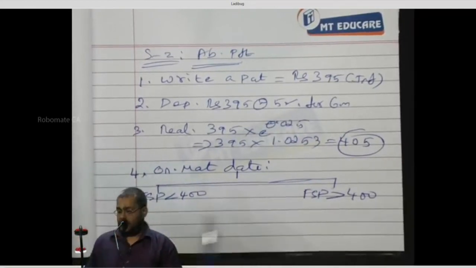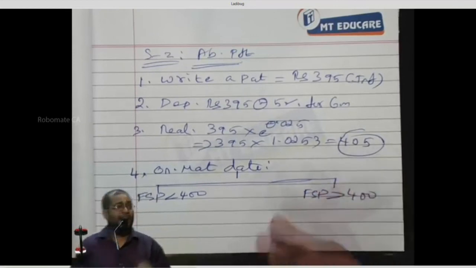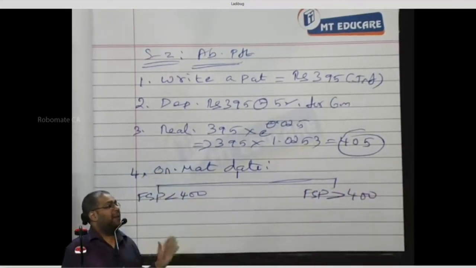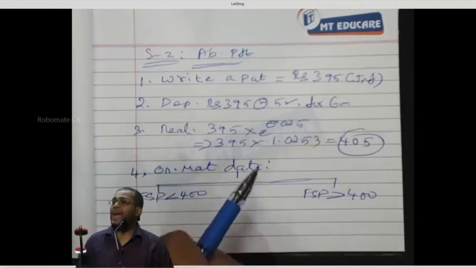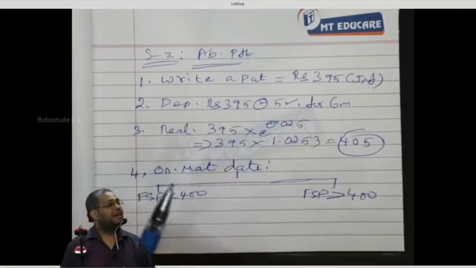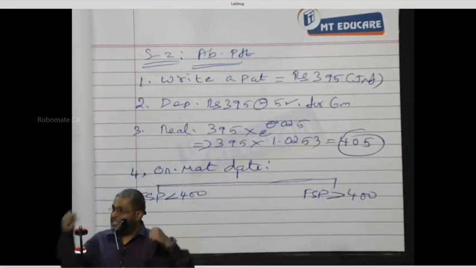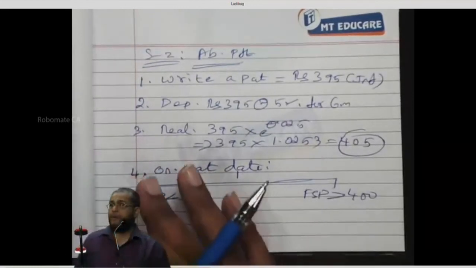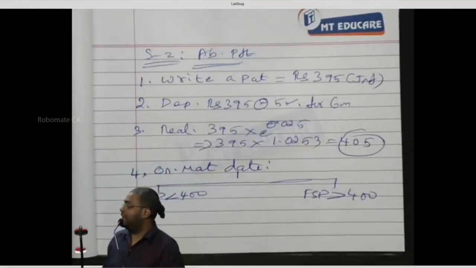I buy a share, yes or no? How much money am I having? 405. I have 405. I pay the holder 400 rupees and buy the share from him. Yes or no? And then what do I have here? I have 1 share and 5 rupees. And if the share is even 0 worth, company closed, still I make 5 rupees profit. Otherwise my profit is FSP plus 5 rupees. Right or not?